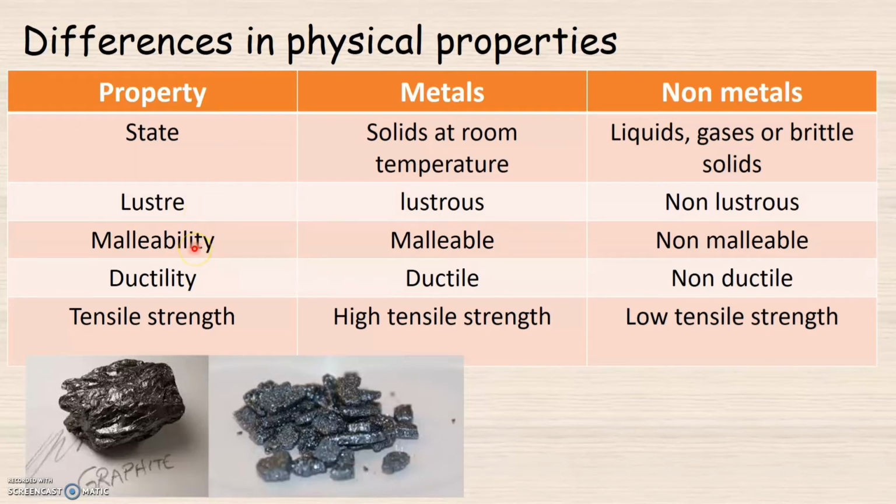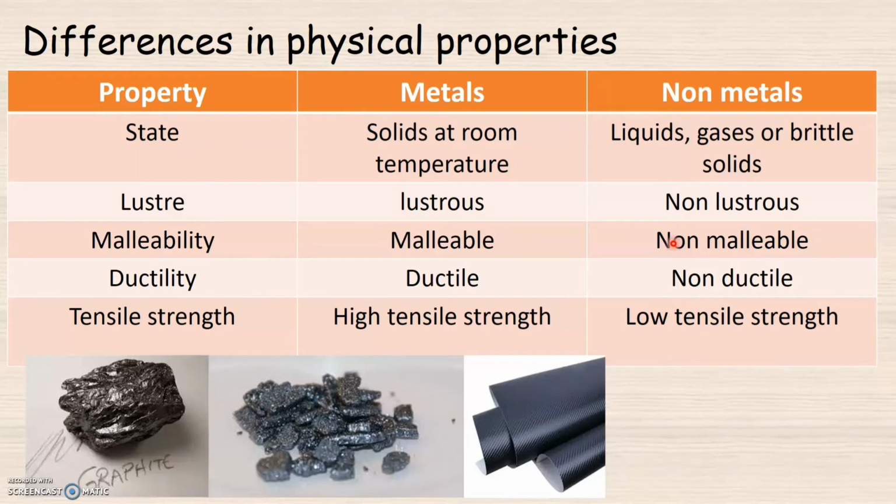When it comes to malleability, metals are malleable while non-metals are non-malleable. An exceptional case in case of metals is that of zinc. So zinc is a metal that is non-malleable. And in case of non-metals, there is again an exceptional case that is of carbon fiber. As you see here in the picture, this is a picture of carbon fiber where the non-metal is beaten into sheets. So this is an example of a non-metal that is malleable, that is carbon fiber.